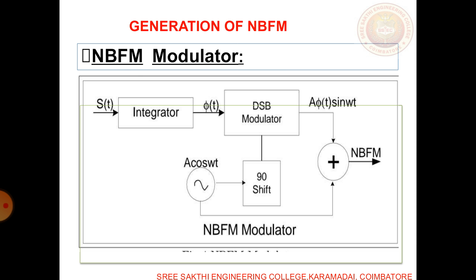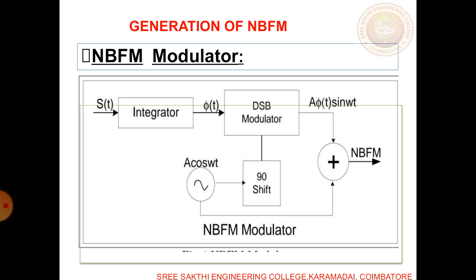So this is how we are going to generate narrow band FM. The narrow band FM modulator will have an integrator, a double sideband modulator and a 90-degree phase shifter. You give your signal s(t) to the integrator. The integrated signal, called phi(t), is given to the DSB modulator.